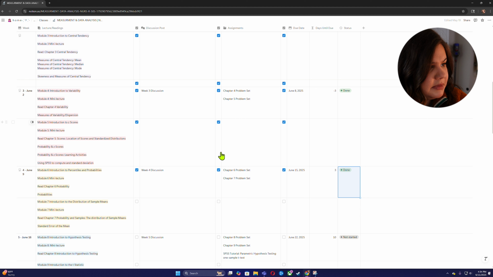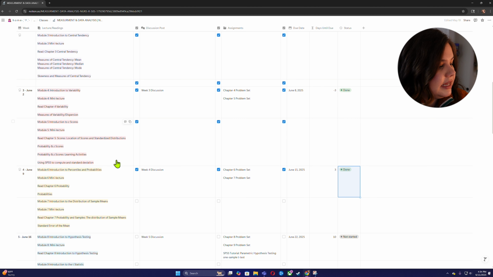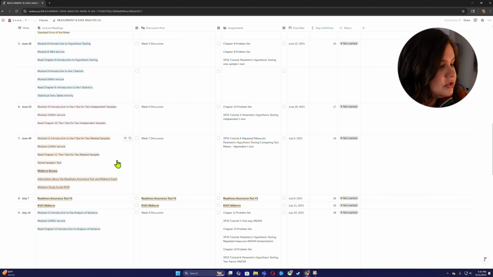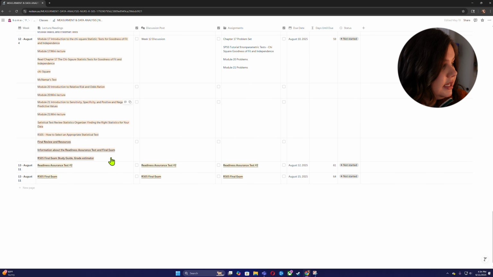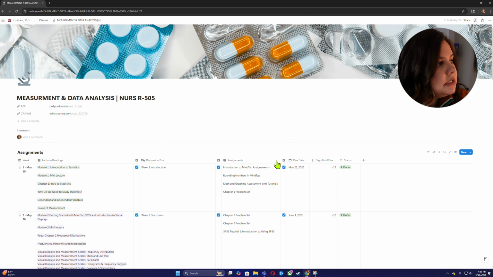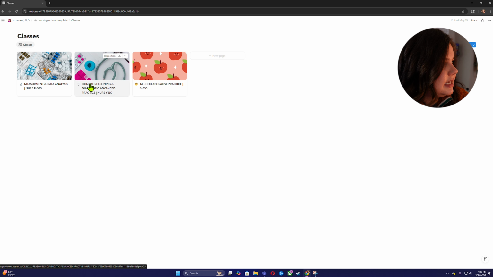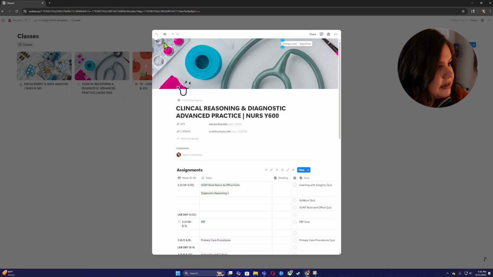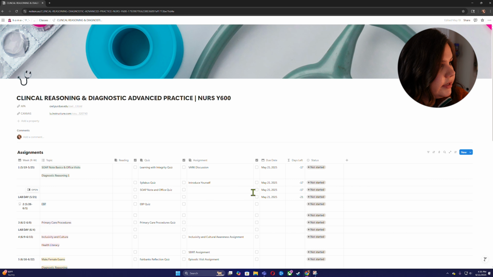And yeah, you can have as many things on here as you want. Like you can separate all this stuff. Again, it's just very personalized to what you like and what you don't like. And there we go. There's a lot of stuff on here, but we don't need to look at the finals yet. You can go right back up here. Well, actually on here, I do have those links again, just for quick access. You can go back to your classes and I have the same exact thing for my other classes.